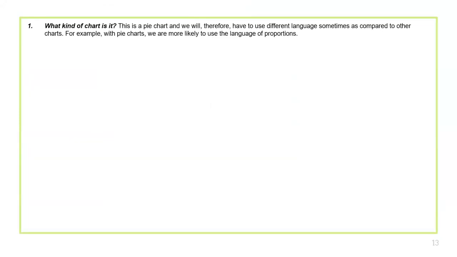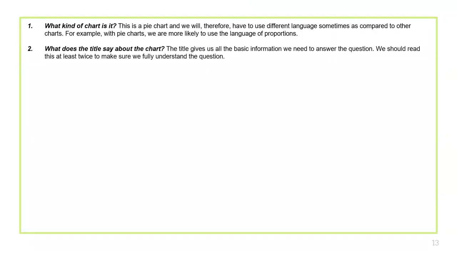What kind of chart is it? It is a pie chart, of course, it is seen very clearly. Then what does the title say about the chart? The title gives us the basic information, and that's what we need to add as task achievement. So read that given statement very clearly.